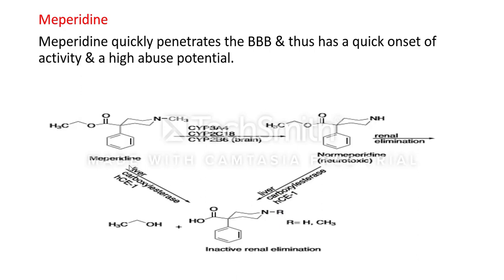If meperidine is metabolized by carboxylesterase, R is a methyl group. Both are inactive and are removed by renal elimination. This is the metabolism process of meperidine, where the metabolized byproduct normeperidine produces neurotoxicity or CNS toxicity.